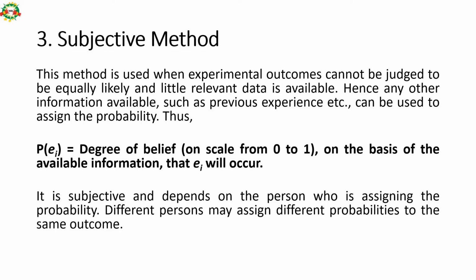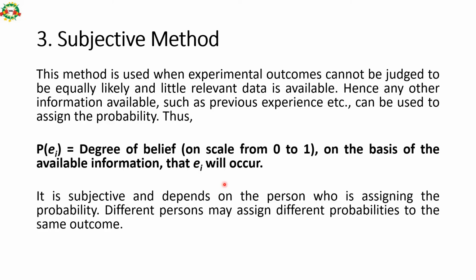Subjective method. This method is used when experimental outcomes cannot be judged to be equally likely and little relevant data is available. So the possibility of getting all outcomes is not equally likely and we don't have much data like in the second method. Hence any other information available, such as a previous experiment, can be used to assign the probability. So it is the degree of belief, on the basis of available information, that a specific event will occur. It is subjective and depends on the person who is assigning the probability. Different persons may assign different probabilities to the same occurrence.